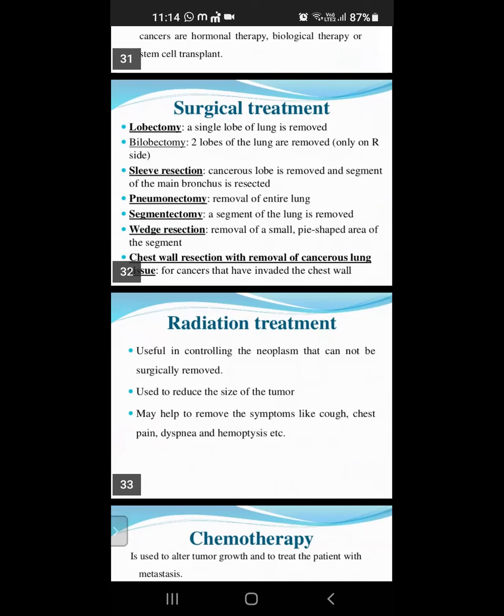Next one is the radiation treatment. Useful in controlling the neoplasm that cannot be surgically removed.